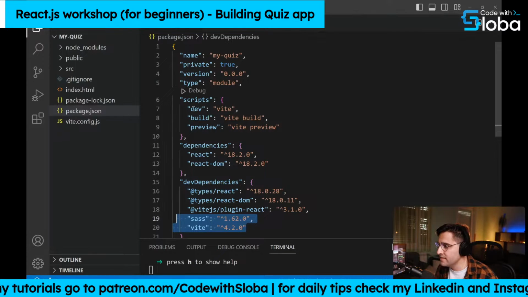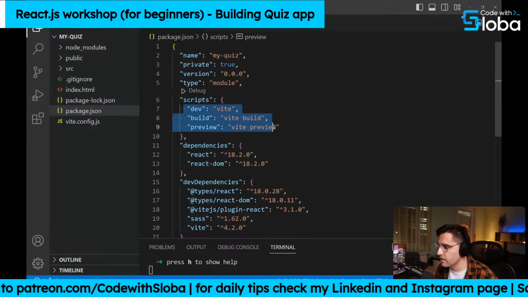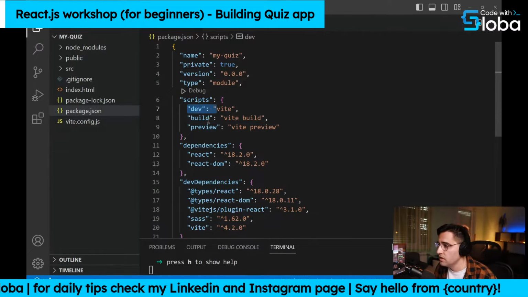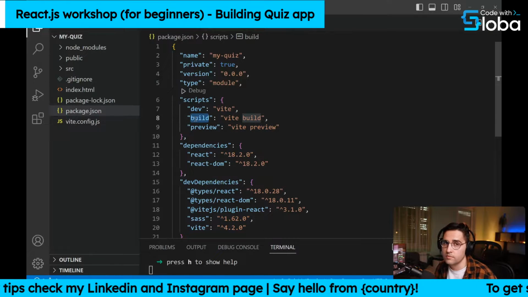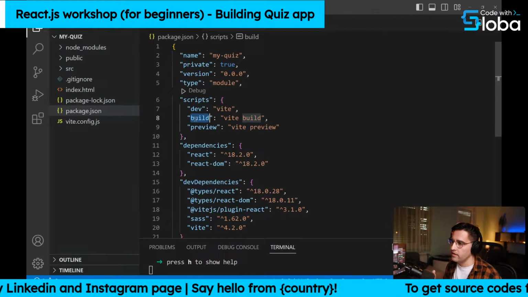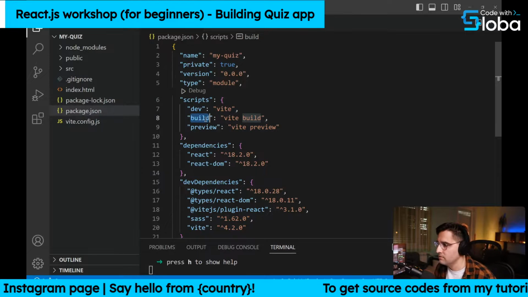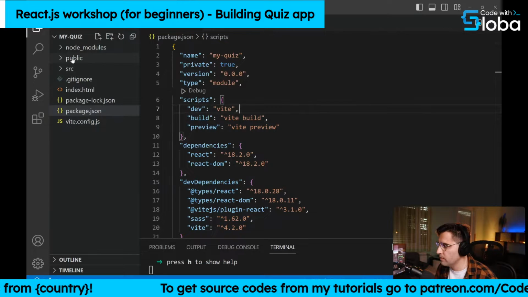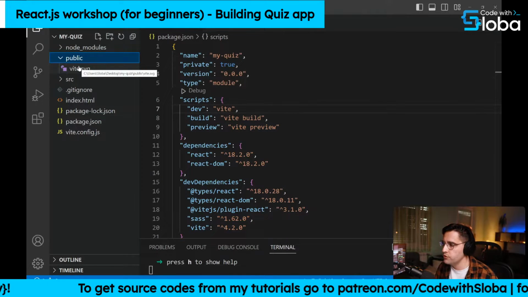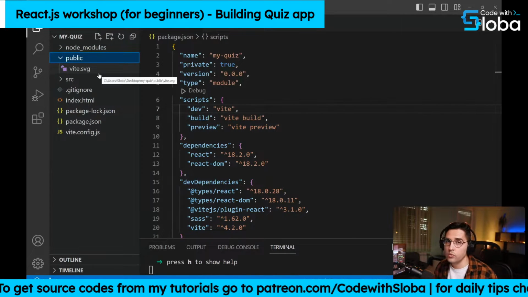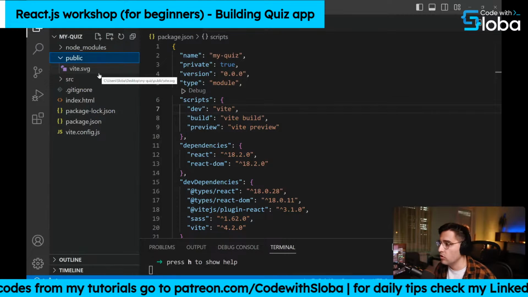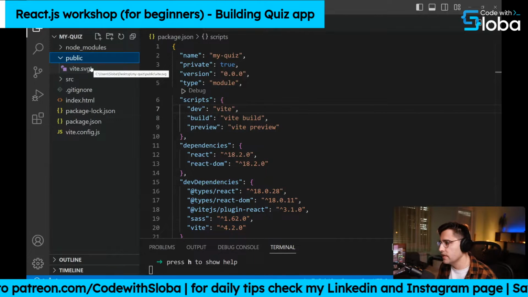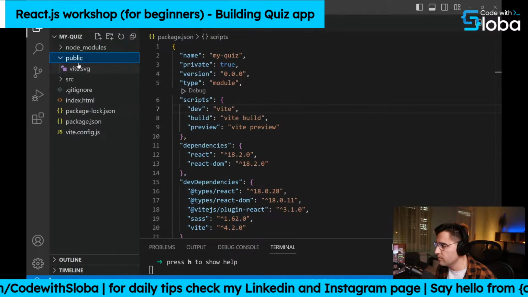And as you can see here, among the scripts we have 3 commands that we can run. So npm run dev starts your development server. You have npm run build, which builds your project, and later we're gonna build the project and upload that to probably Netlify. And you can preview as well. And apart from that, we have this public folder, and inside of this public folder, you usually put stuff which is not included inside of your JavaScript file, like a robots.txt file. So the files which you are not including inside of your JavaScript code are usually placed here.